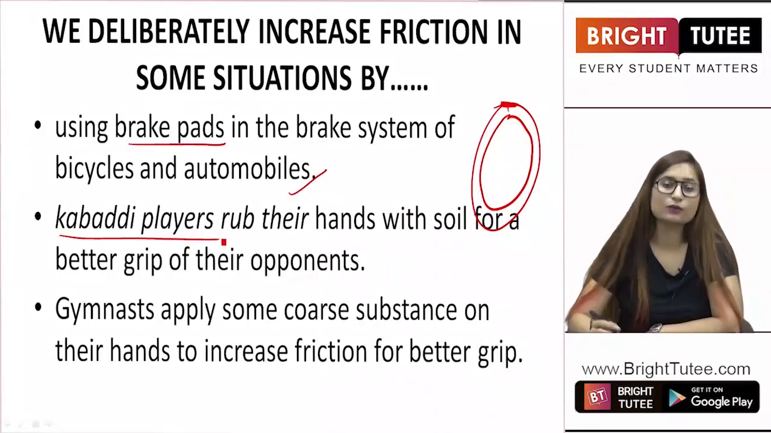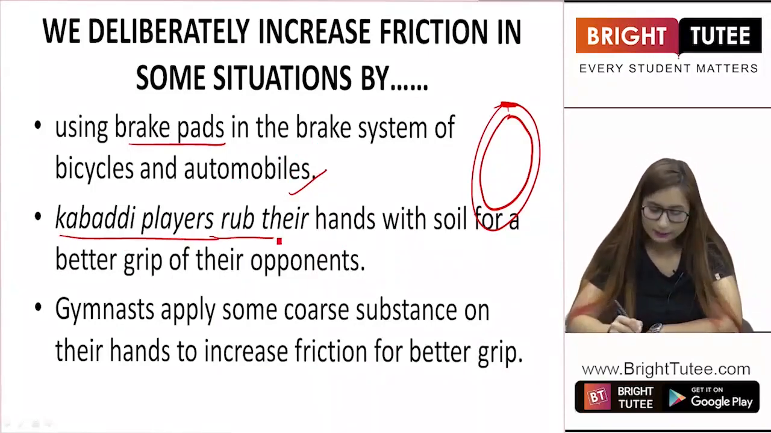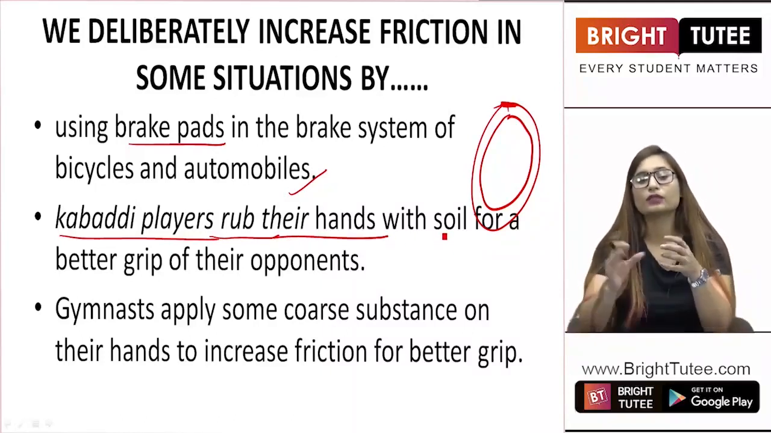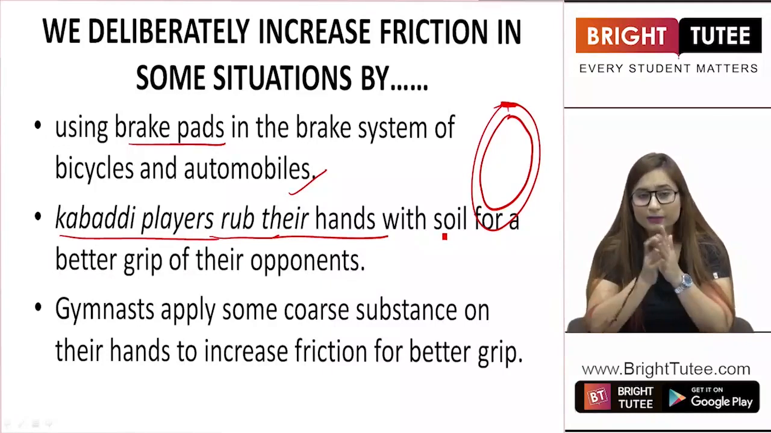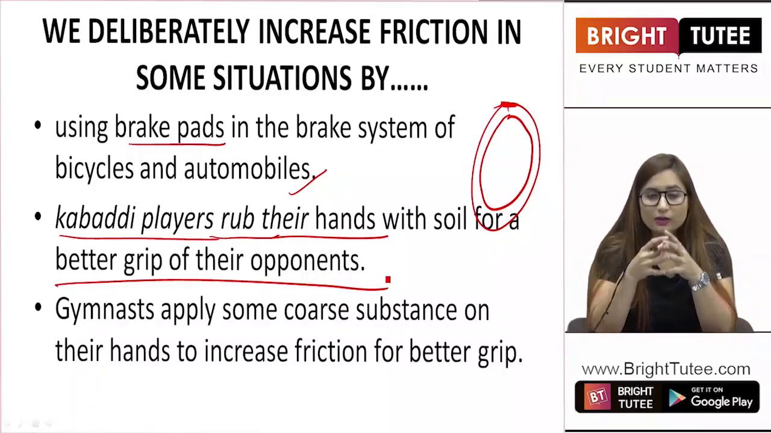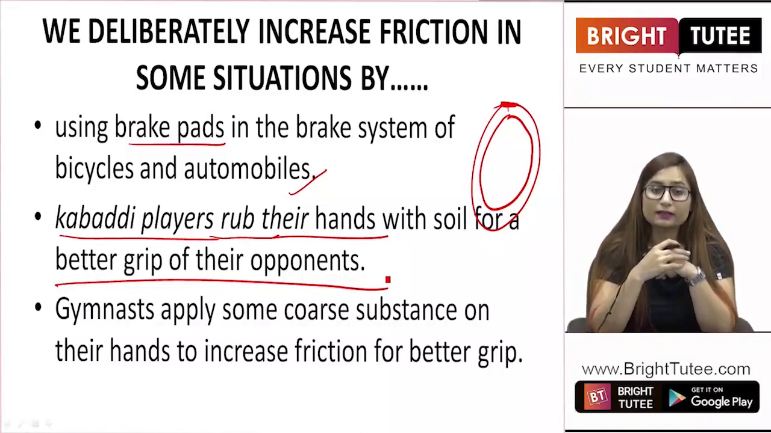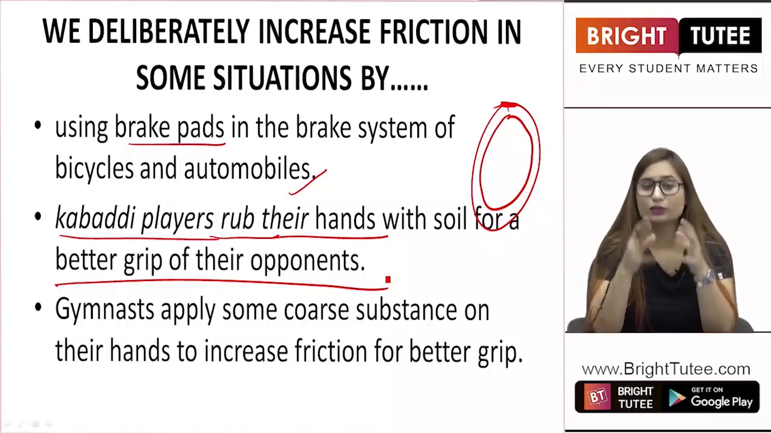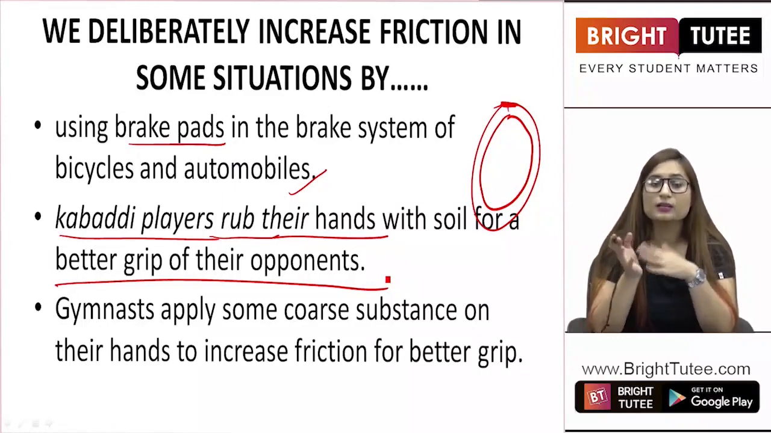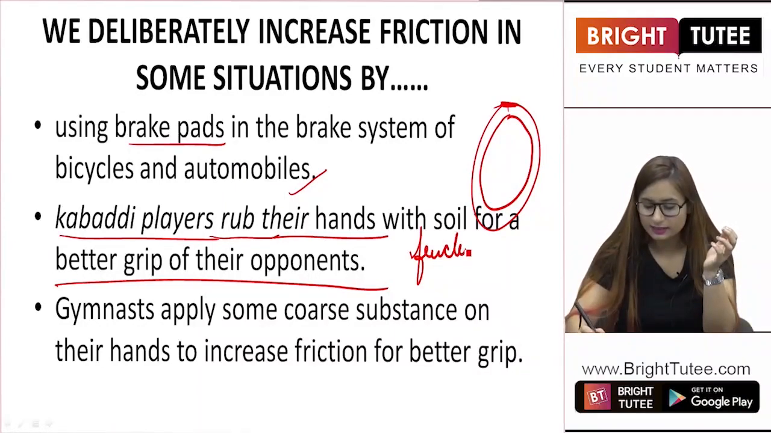Now kabaddi players, if you have seen the game of kabaddi, in kabaddi the players rub their hands with soil. There is soil kept for them near the ground so that they can rub their hands with soil for a better grip of their opponents. In the game of kabaddi, you have to hold the opponent and not let him cross the line. So how would this be done in a better way? Basically, you should have a good grip on the opponent. So when a kabaddi player rubs soil on his hands, the moisture is gone and hence the hands are not slippery. So the friction is increased here as well.